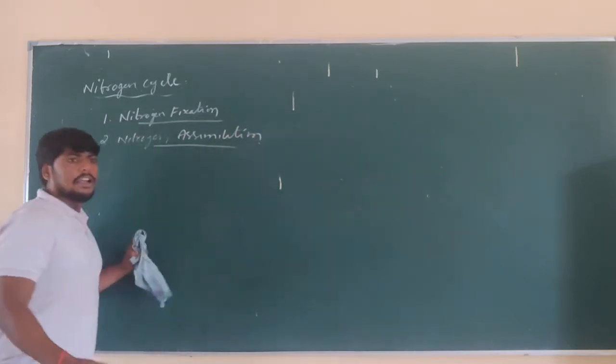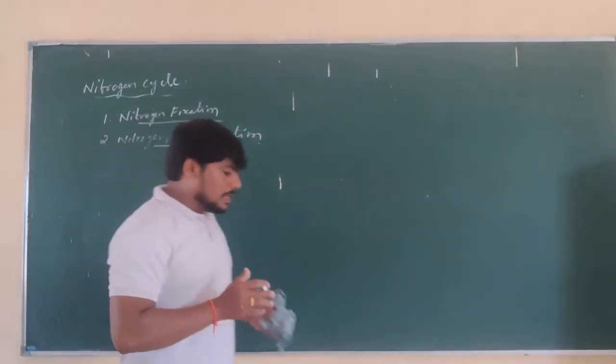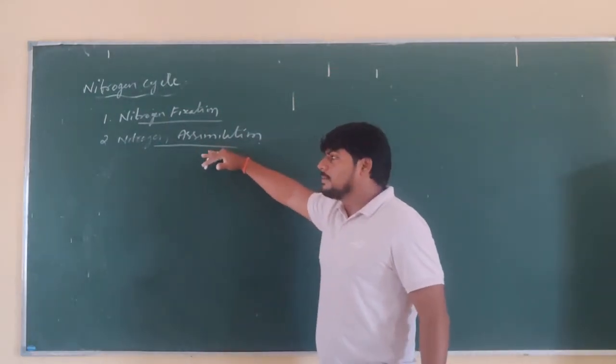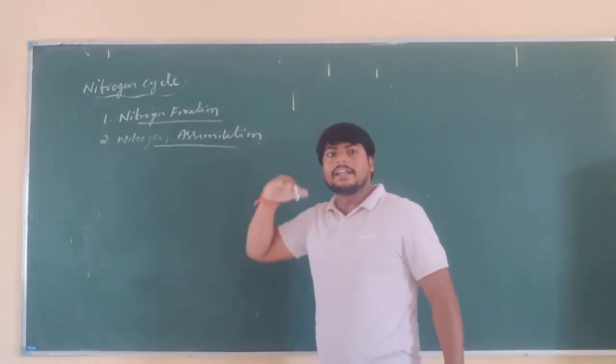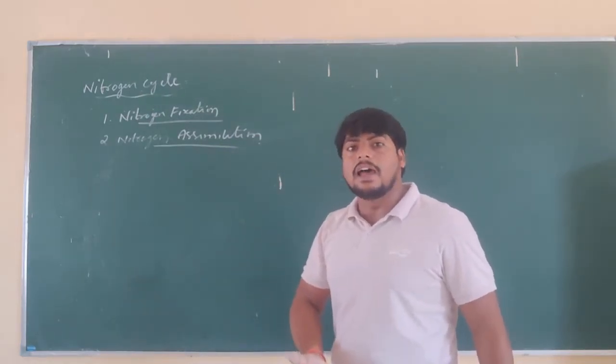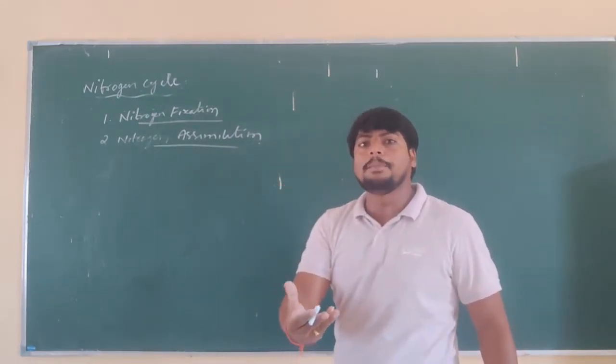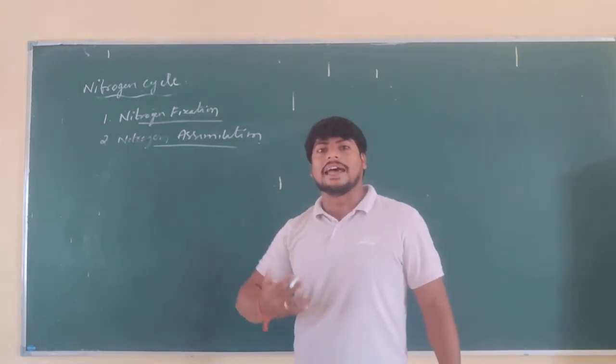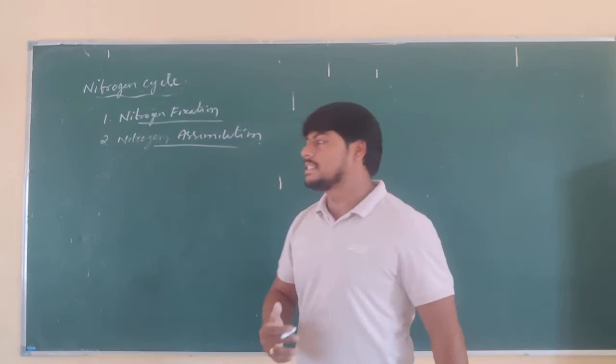So assimilation means converting from one form to another form. Now, under the nitrogen assimilation process, the nitrates or nitrite ions are absorbed by the plants from the soil and converted or synthesized into proteins.